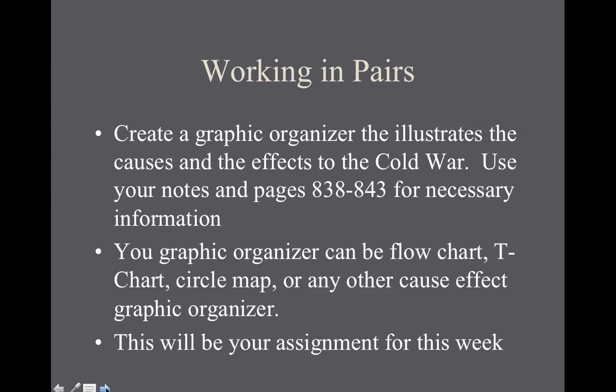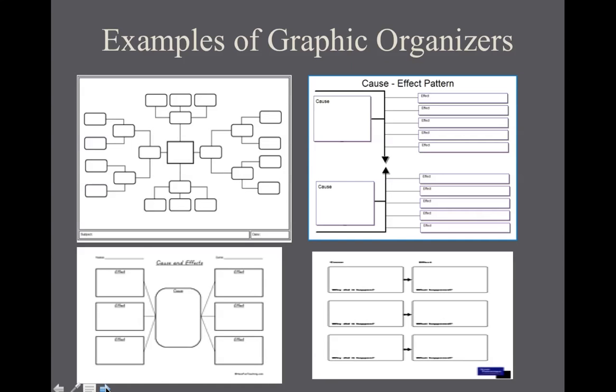For this week's assignment, you will work in pairs. You will use these notes as well as pages 838 to 843 in your text, and you will create a graphic organizer, either a flowchart, a T-chart, a circle map, or any other type of mind map that explains cause and effect. You may do this with a partner, and this could be submitted via Google Docs or as a hard copy. Please see the examples and see me if you have questions. And again, review the learning objectives for the week and make sure that you have a clear understanding of each of them.